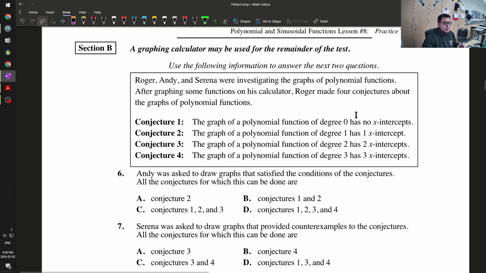Okay. Roger, Andy, and Serena were investigating the graphs of polynomial functions. After graphing some functions on his calculator, Roger made 4 conjectures about the graphs of these polynomial functions. Okay, graph.